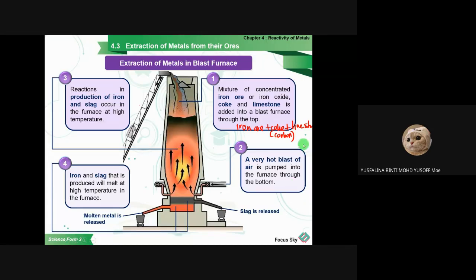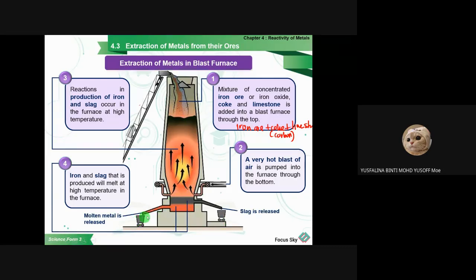For number two, the second step, hot air is put at the bottom part of the blast furnace, and then it goes up and burns the mixture here. Then it will melt and divide into two. The slag is the upper part, it will go here, and the lower part is the molten iron, it will go here.